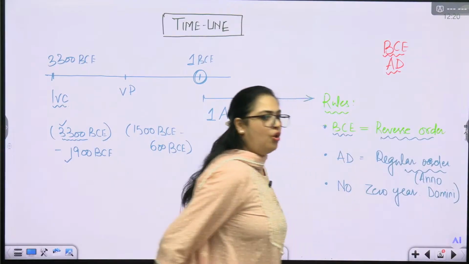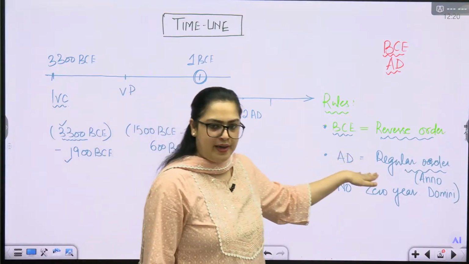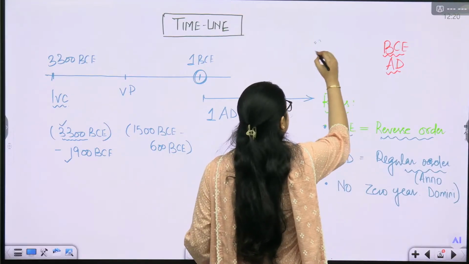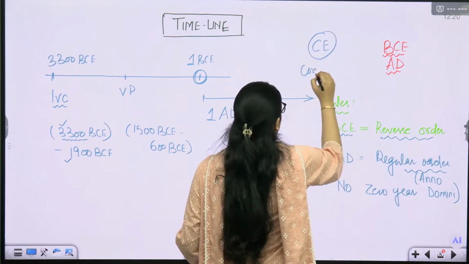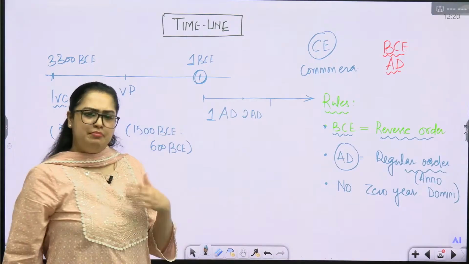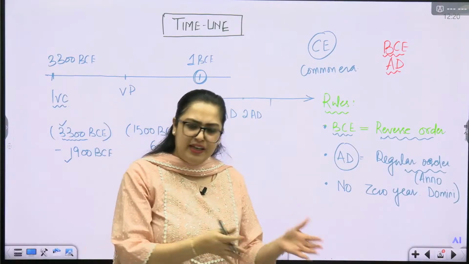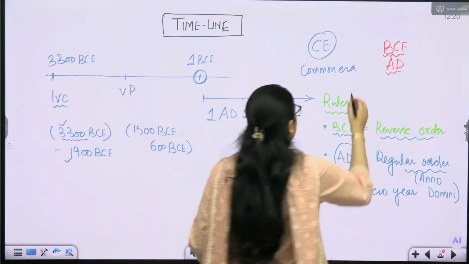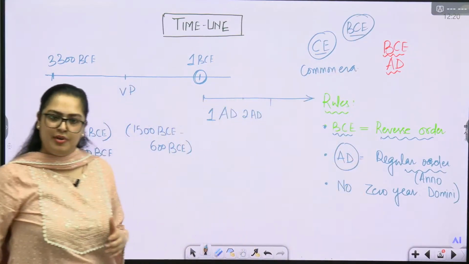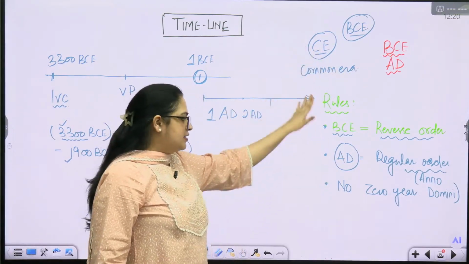In the year of Lord. But the modern historians, in order to make it neutral religion-wise, have started using CE, the common era, in place of AD. And BCE similarly, meaning the earlier time period. It simply represents before common era. So these are neutral terms we are using, but the meaning is the same.